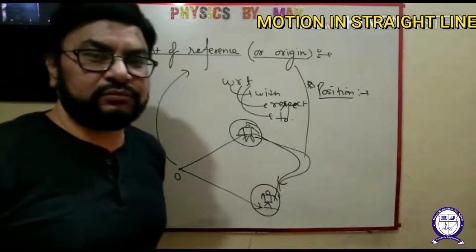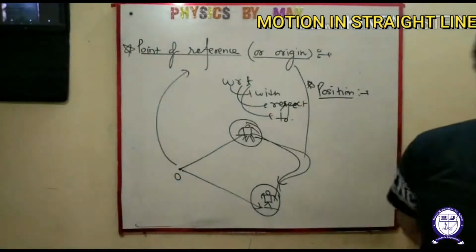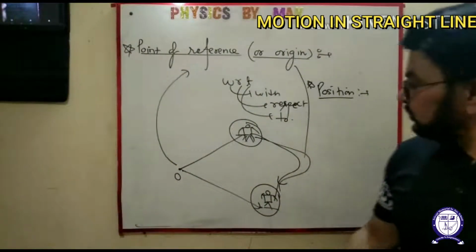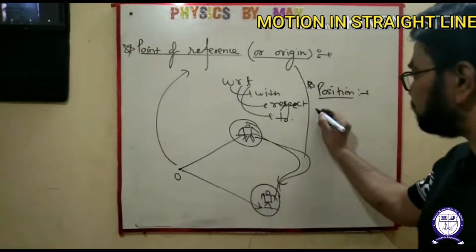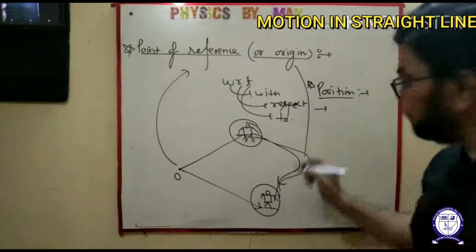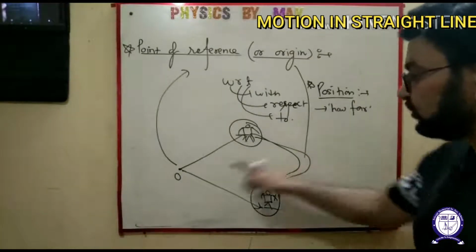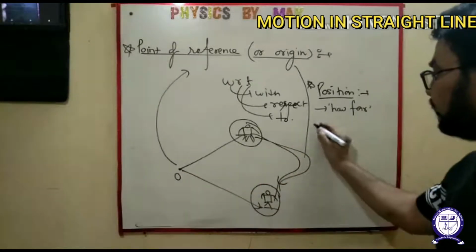Look at me. I am here. This is my position. Now I come here. I have changed my position. So how will you define position? Position is a quantity that tells you how far you are from the reference point, how far and in what direction.